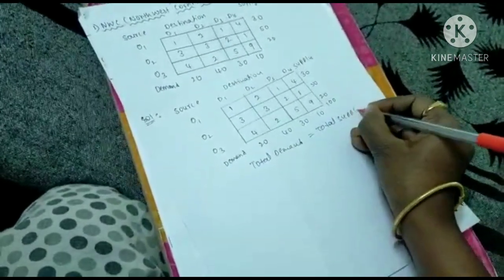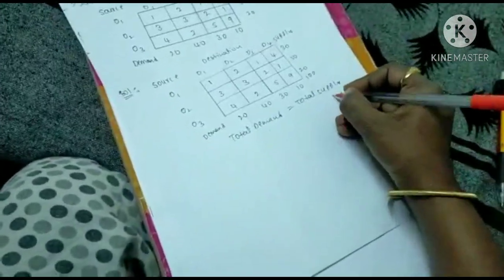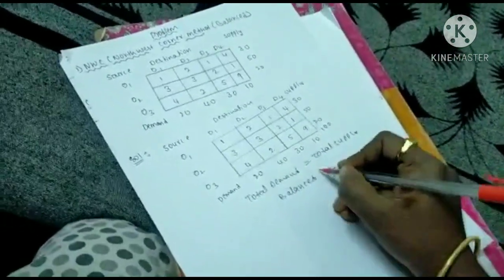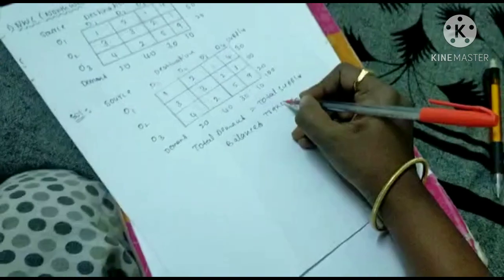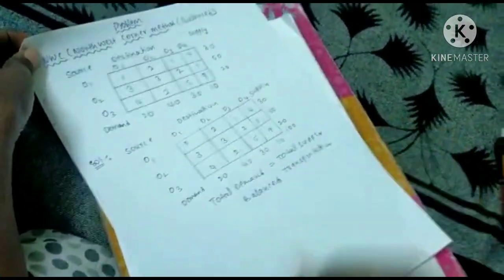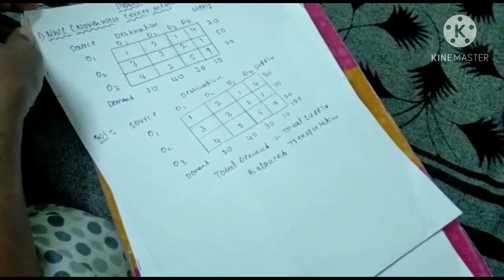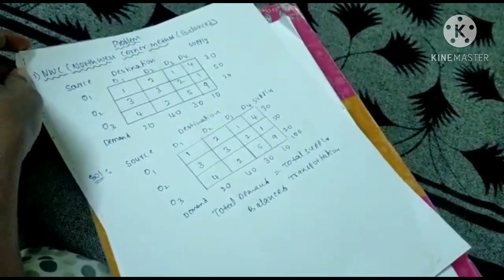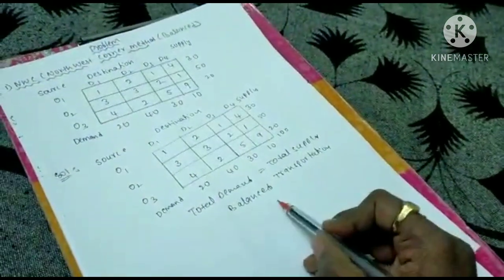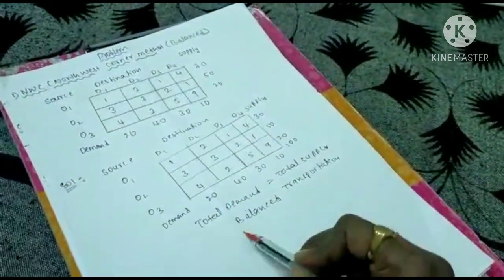Yes, demand is 100, supply is 100. Yes, it is a balanced transportation problem. Okay.